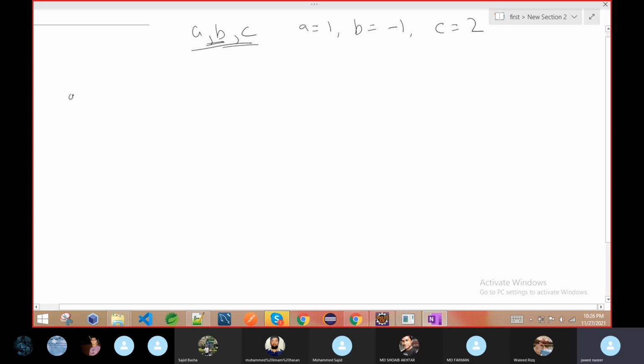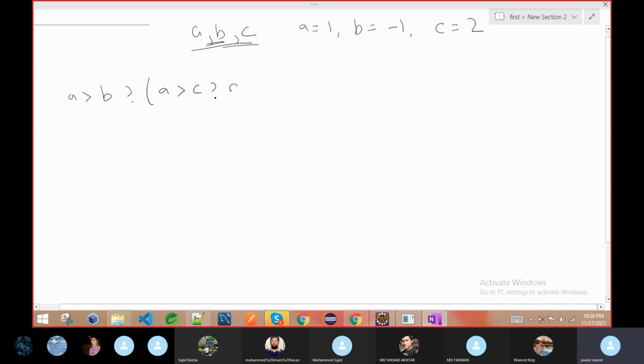Now what will we do? We will first compare whether a is greater than b or not. This bracket is not compulsory. We can also write without brackets, but I am writing the bracket because it is convenient for all of you, maybe without brackets you will get confused. Otherwise it is optional. Now suppose we are checking a greater than b, and this condition is true, then we check whether a is greater than c or not.